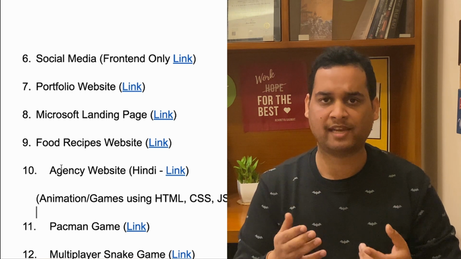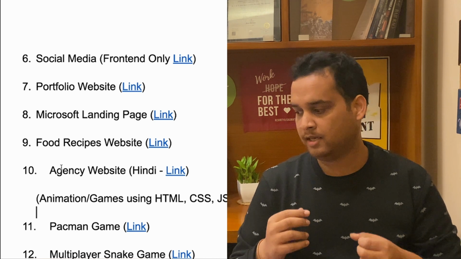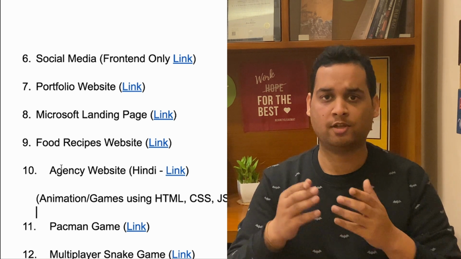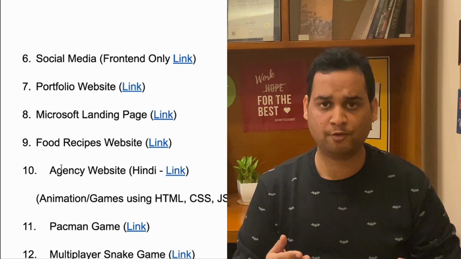If you don't want to make a backend, that will be a good idea. Seventh is a portfolio website. You must have a portfolio website. You can either create it in React or a simple HTML, CSS, Bootstrap, whichever you feel like.